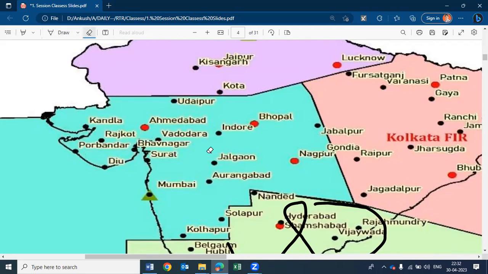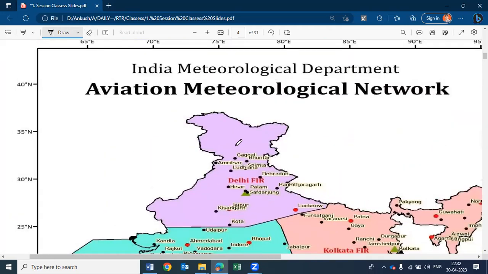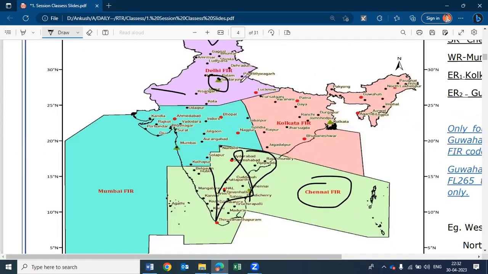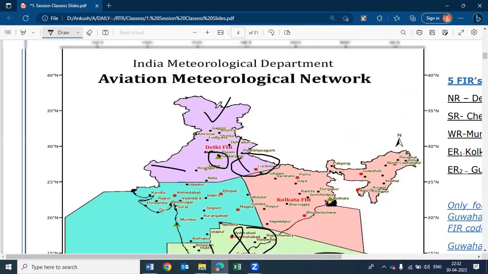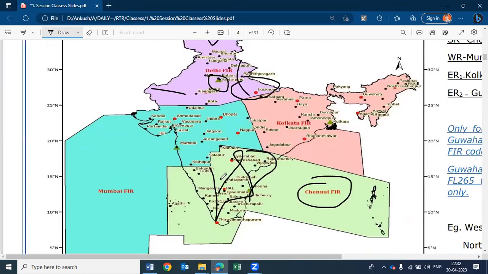And what about the Northern Delhi FIR? This covers Kashmir, complete Rajasthan, Haryana, some part of UP, Uttarakhand, Punjab, Himachal Pradesh, all these things, right? And Eastern Command has Kolkata FIR and Guwahati FIR.